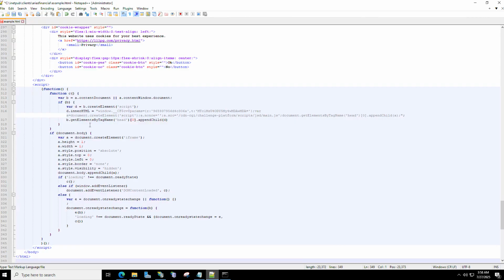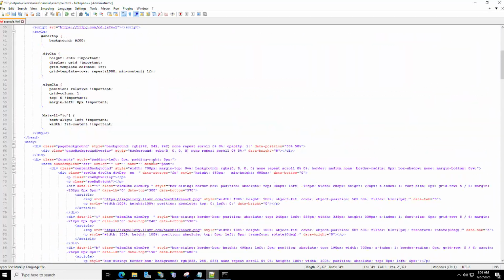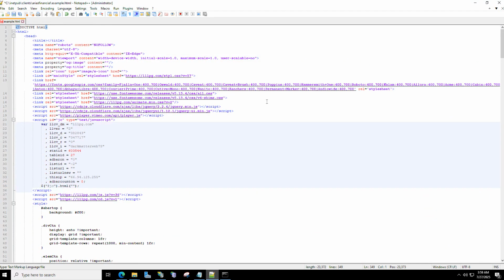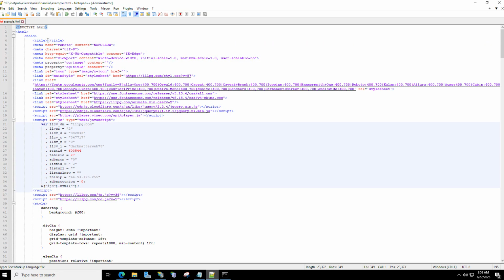Most likely you're using something like a cPanel, like in HostGator you have the cPanel editor, and in there you have a notepad that you could code with. And pretty much this is everything from the page. Now if you want, you can also give the tab a title, right? So you could say example, like that. And you can also add a favicon too.